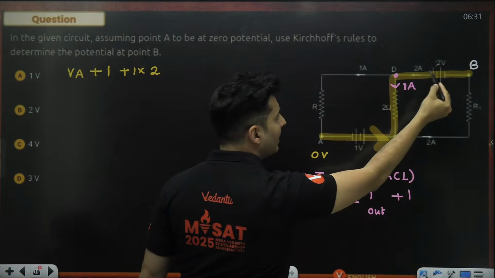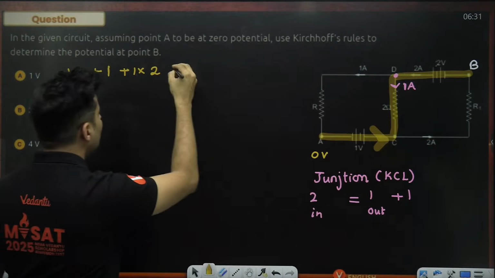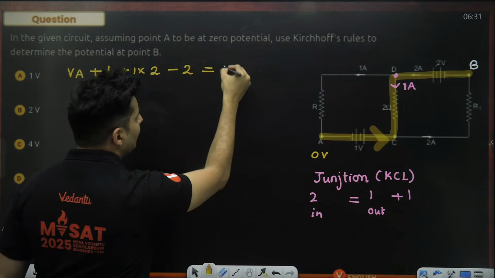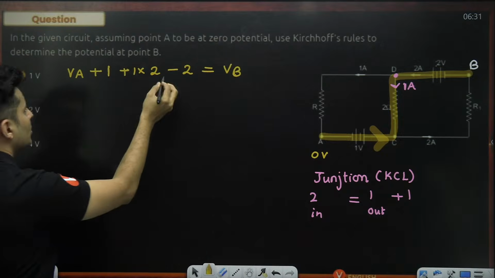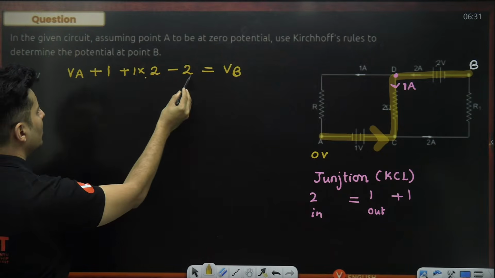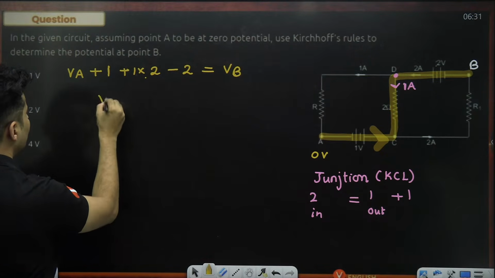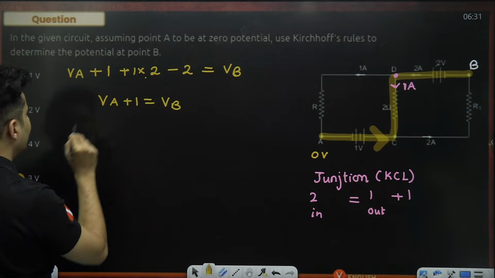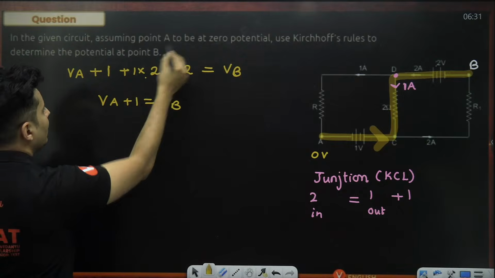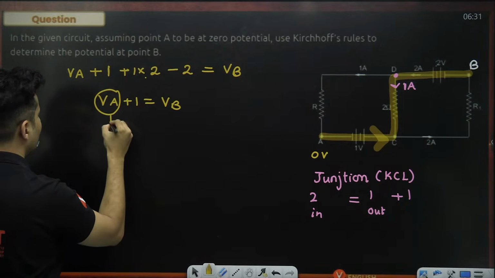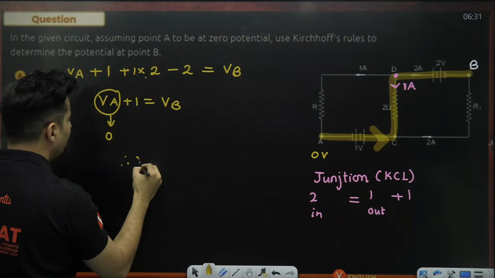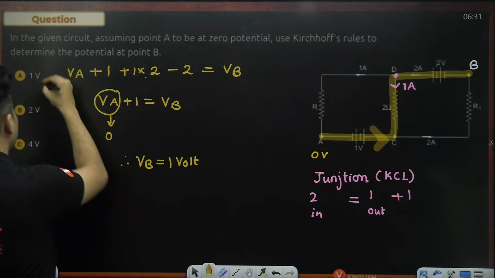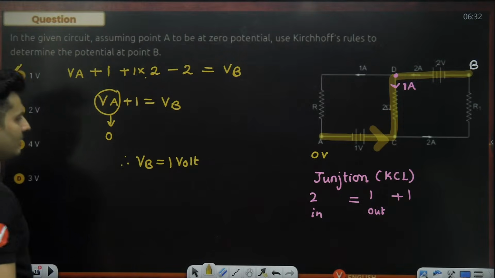Lastly, I'm going through the battery from positive to negative, so this will be basically minus 2, and that finally will make me reach point B. So you can see this particular 2 and this particular 2 are cancelling, so VA plus 1 is VB. But VA is already given to be 0 volts. Therefore, VB will be 1 volt. Hence, this is the correct answer.